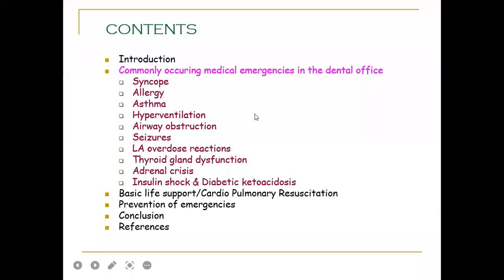Good morning. We'll have a discussion about the emergencies in oral maxillofacial surgery. There are various emergencies present in the case of oral maxillofacial surgery.